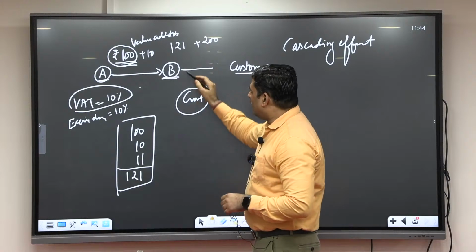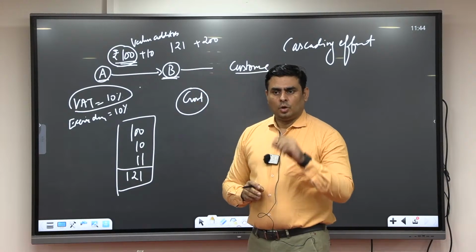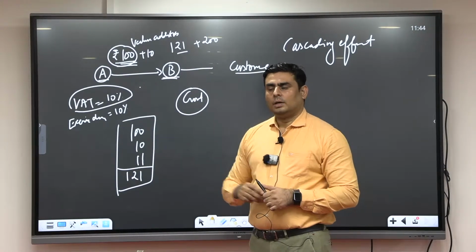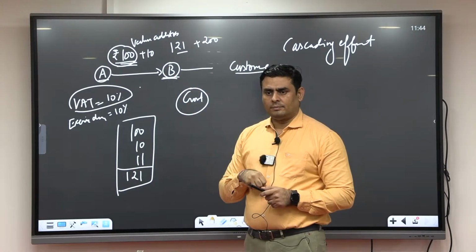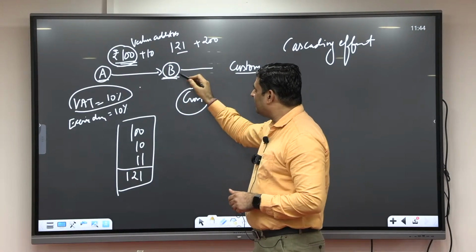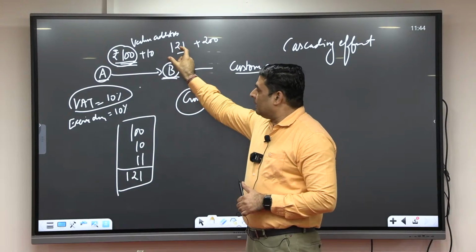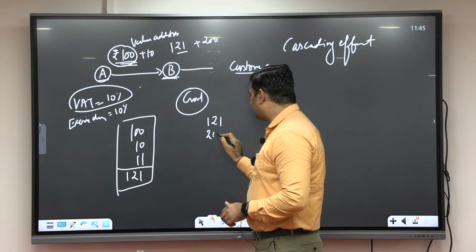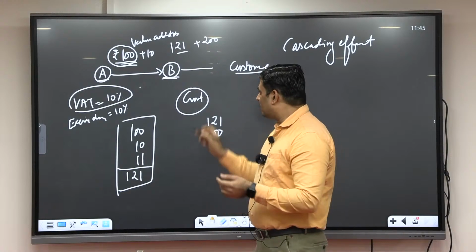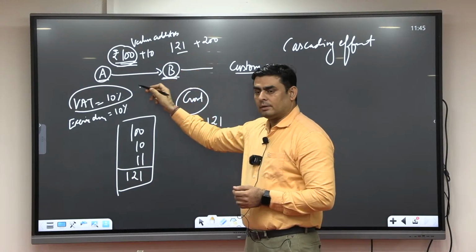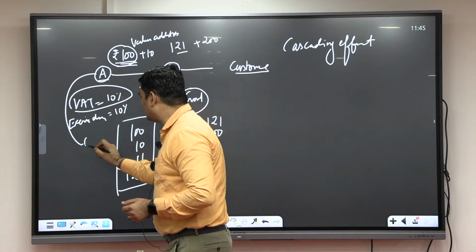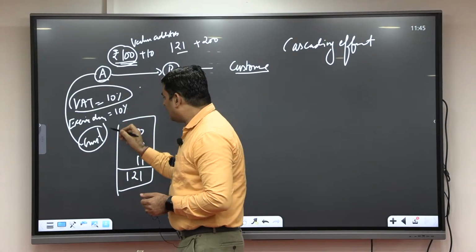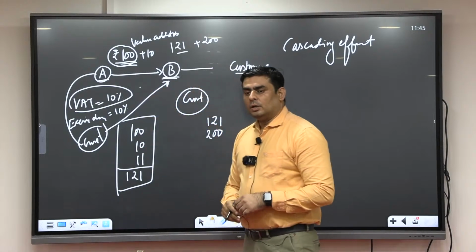Fine. Now B did the valuation of 200. But that 21 rupees which he paid to A, and A has given to the government, the government is going to refund to B. So what price will he make? He paid 121, and the valuation he did is 200 rupees.